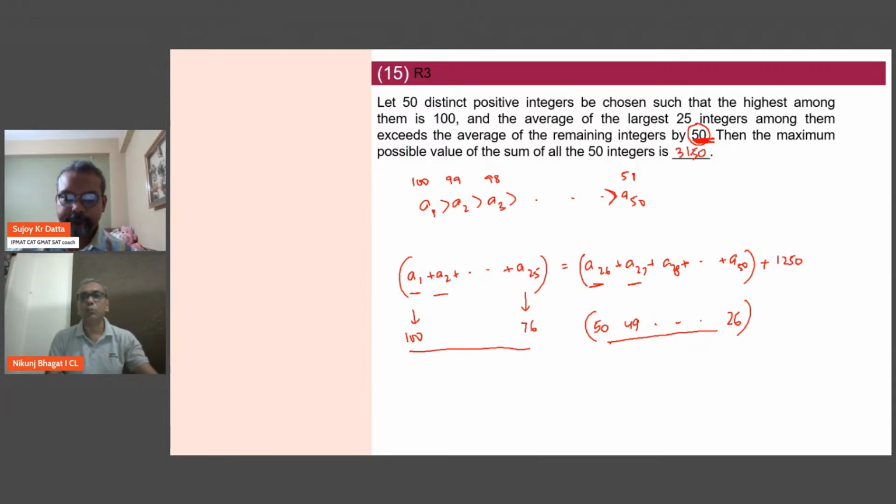The important thing to note here is what value I should take so that I get this maximum. That is I think the crux, because here it is not necessary to be continuous. If the maximum is 100, then A2 can become 90 also, A2 can become 80 also. But I have to give the maximum. So for the maximum I should take A1 to A25 as 100 to 76. So the maximum 25 values I can take.